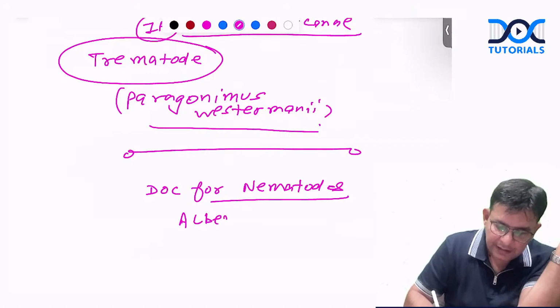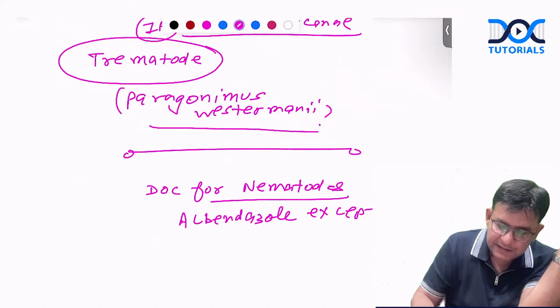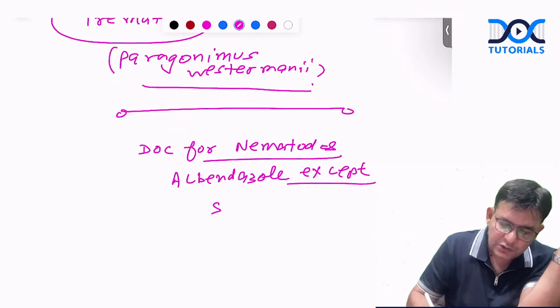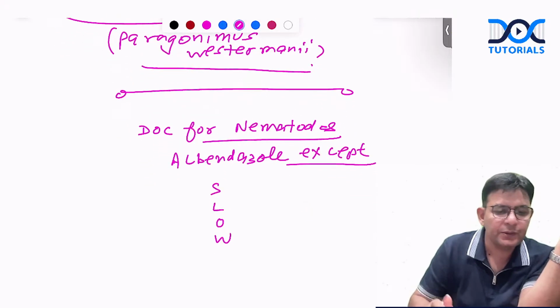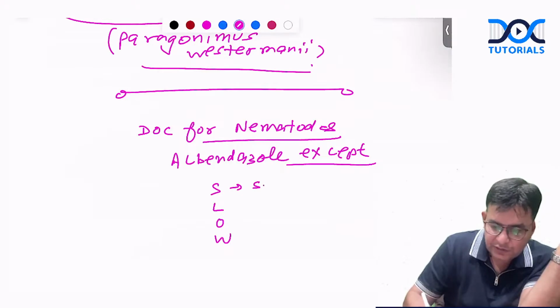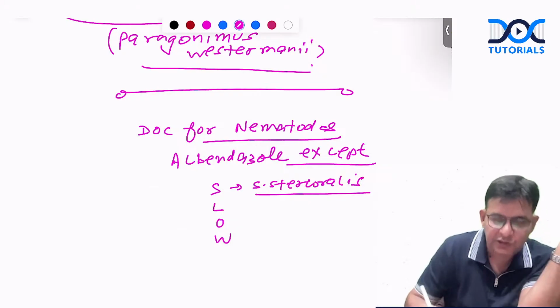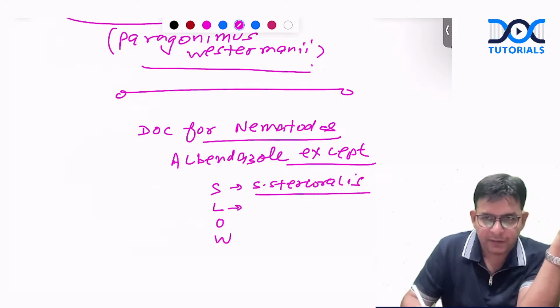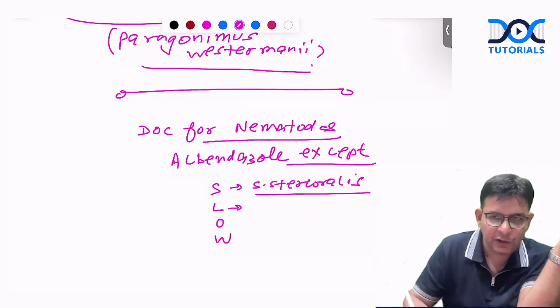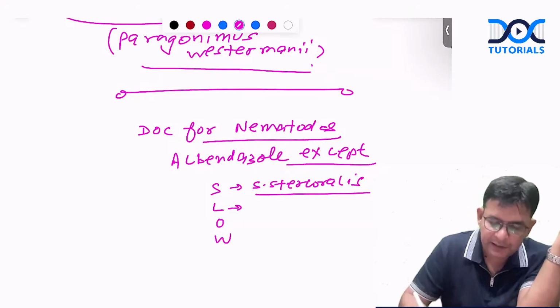Okay, albendazole, except which particular one, guys? Except the "S" in SLOW. What is there in the S? S is Strongyloides stercoralis, which is a parthenogenetic worm. The female directly lays the eggs. And whenever we talk about Strongyloides stercoralis, HIV should come to mind.